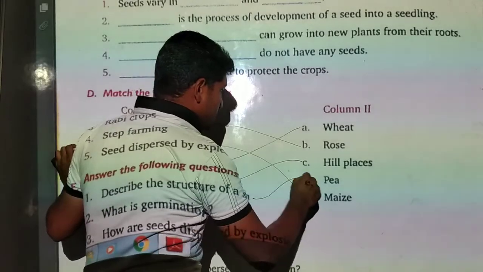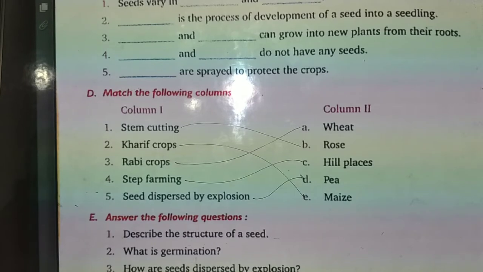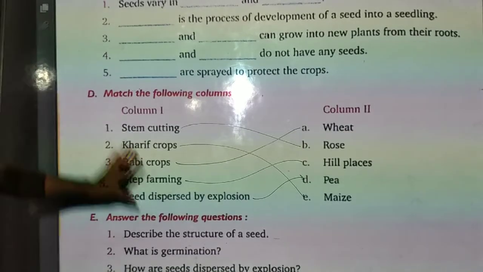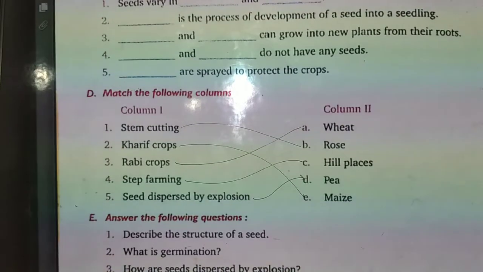So pea seeds are dispersed by explosions. So these are the matches of the following, that column first is matched with column second.